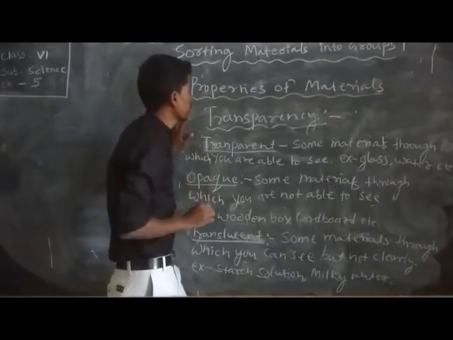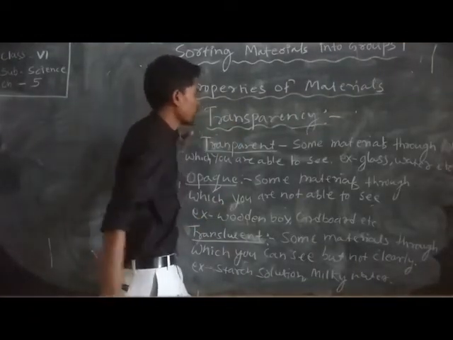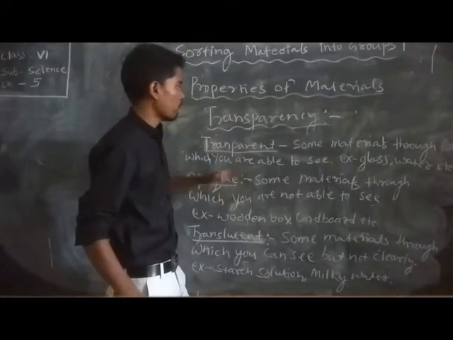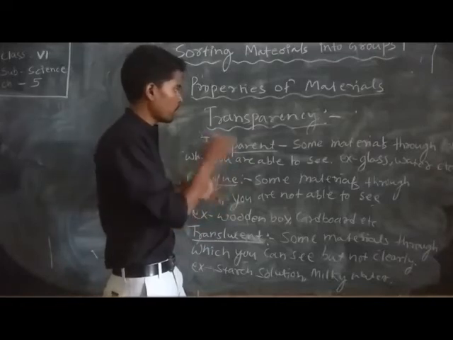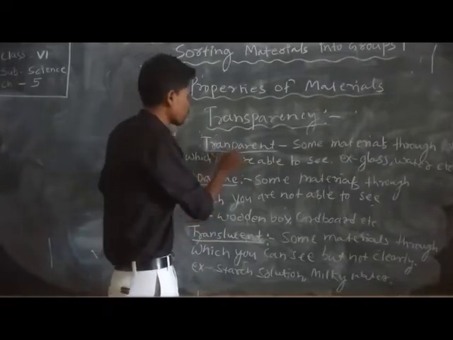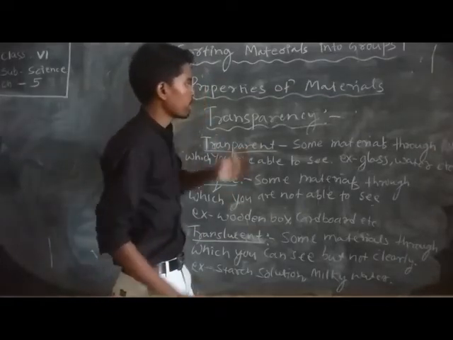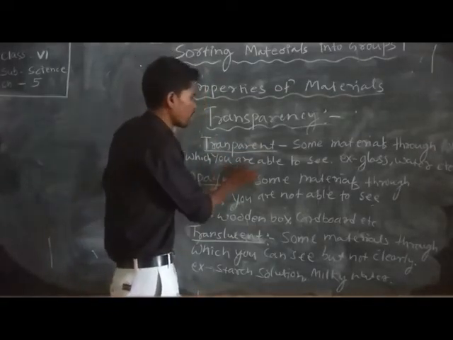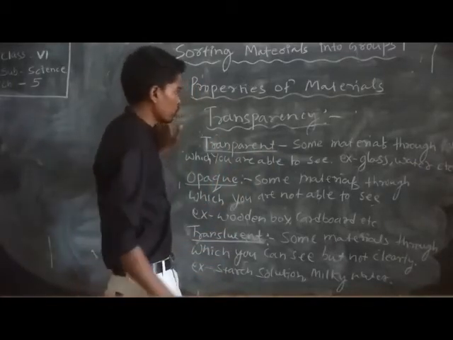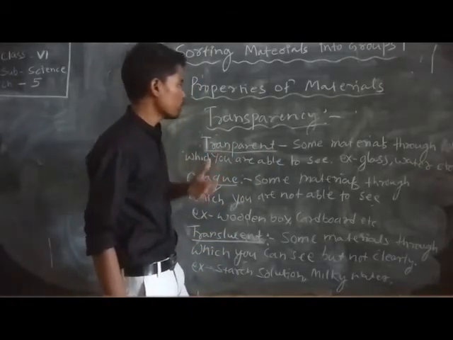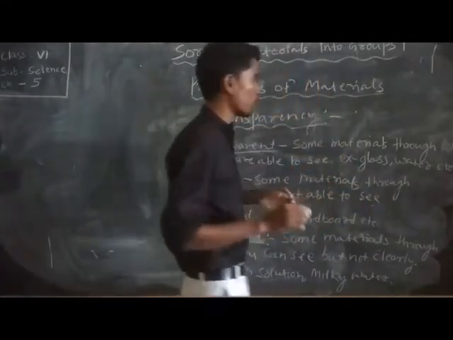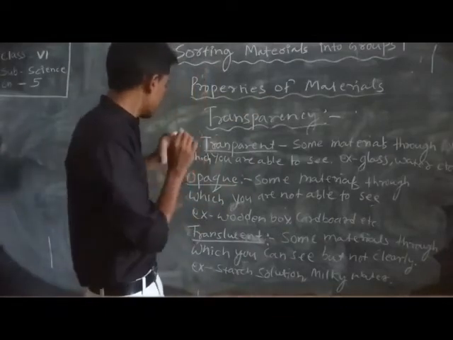Okay students, so some properties of materials: we already know transparency, but now we learn the details. Transparent means materials through which you are able to see, for example glass and water.